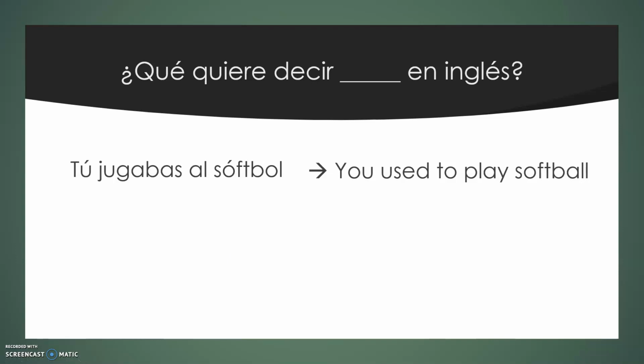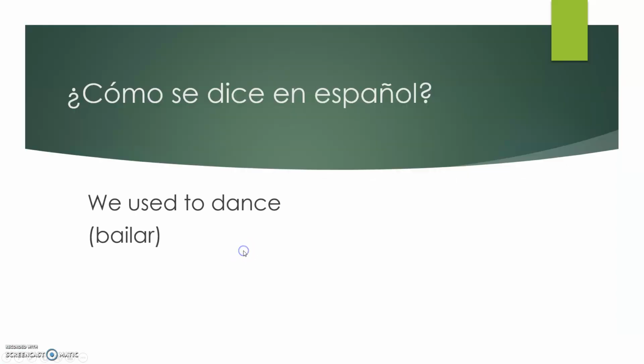Now, let's try you forming some of these examples. ¿Cómo se dice en español? We used to dance. The verb is bailar. You just have to add the correct imperfect ending. I hope you said bailábamos. Nosotros bailábamos. The accent is important because otherwise you'll find yourself kind of getting lost in the pronunciation of these words. It's not bailabamos, it's bailábamos. So do remember that accent mark.